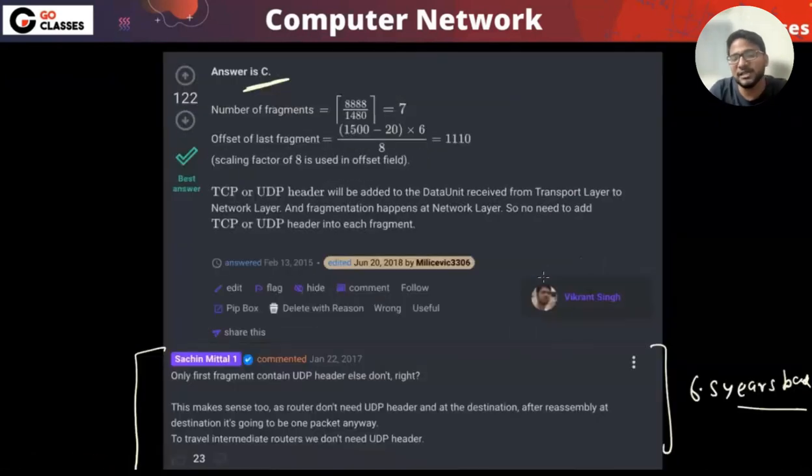These little things just reflect how conceptually clear you are. If you can't edit the answer, just comment it out, noting that the last statement should be this much. Okay.